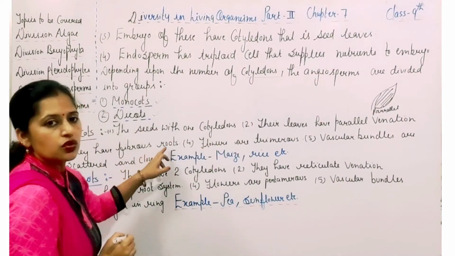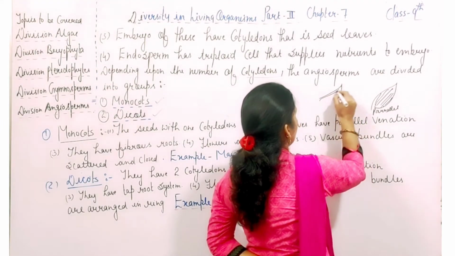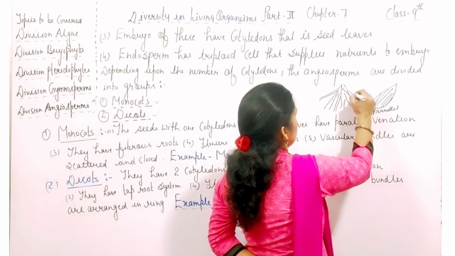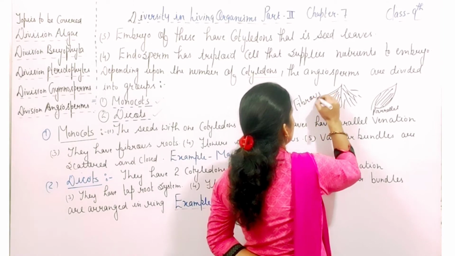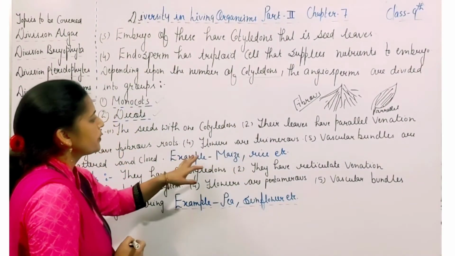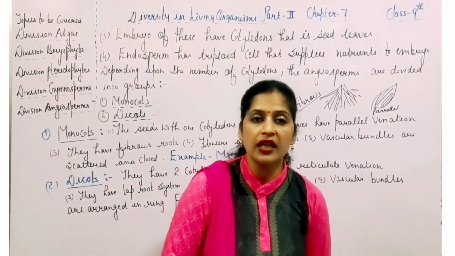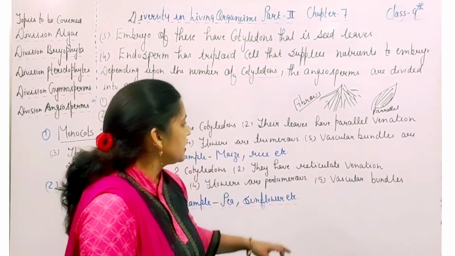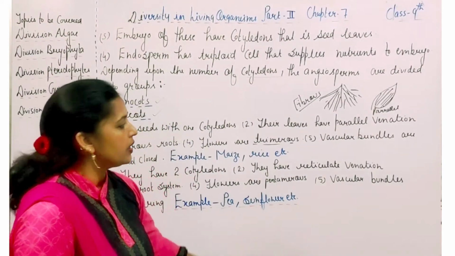They have fibrous roots. इनके जो roots होते हैं वो कैसे होते हैं, fibrous. That means monocots, they have parallel venation and they have the fibrous roots. Flowers are trimerous. इनके जो flowers होते हैं, that means they are trimerous. That means they bear the number of petals, that is 3. The number of petals in the flowers of the monocots are 3.